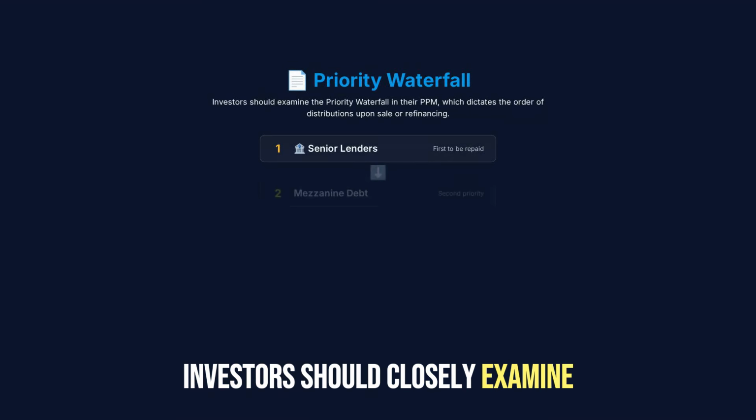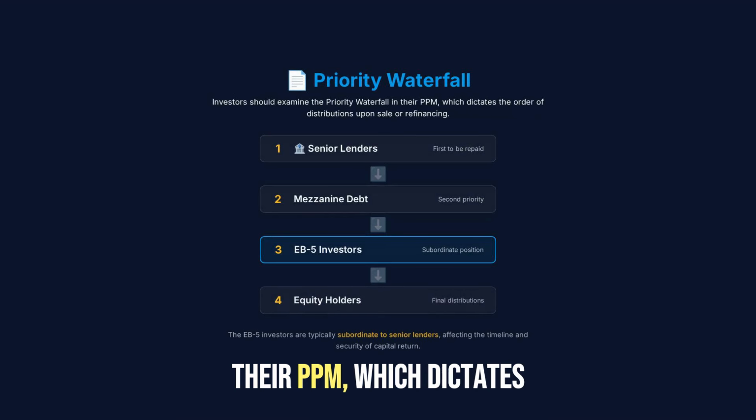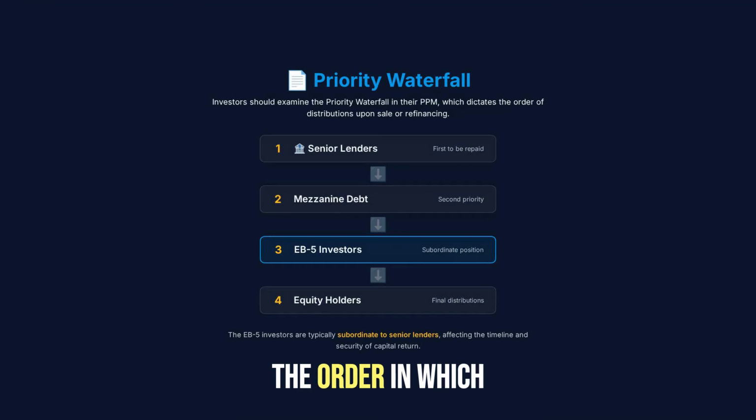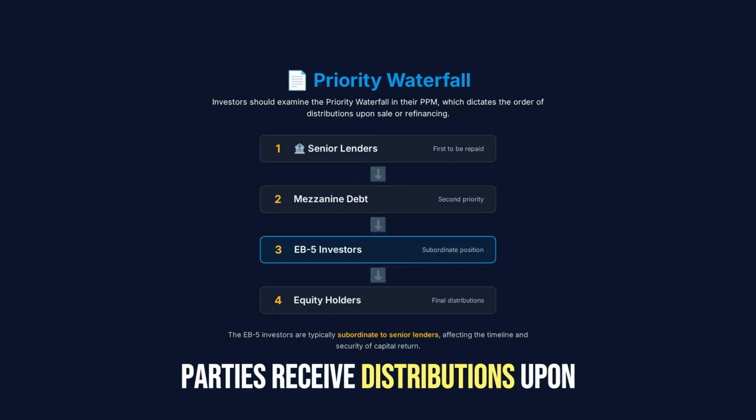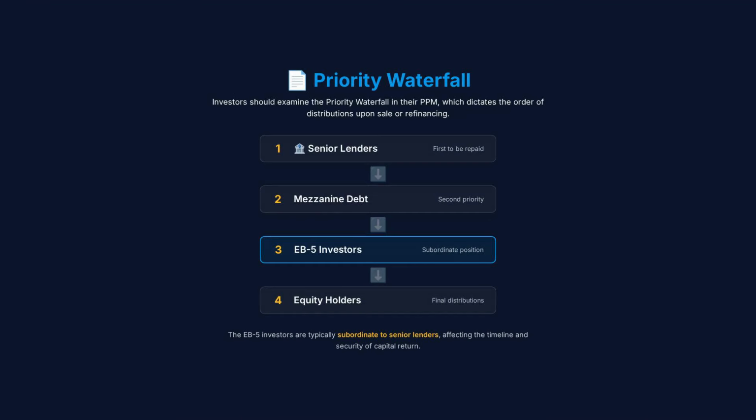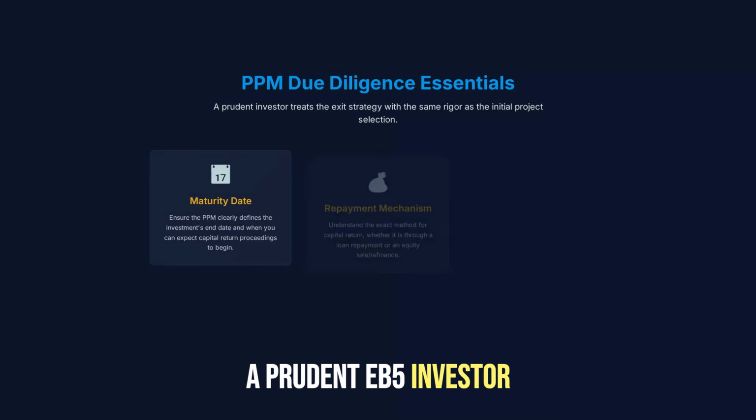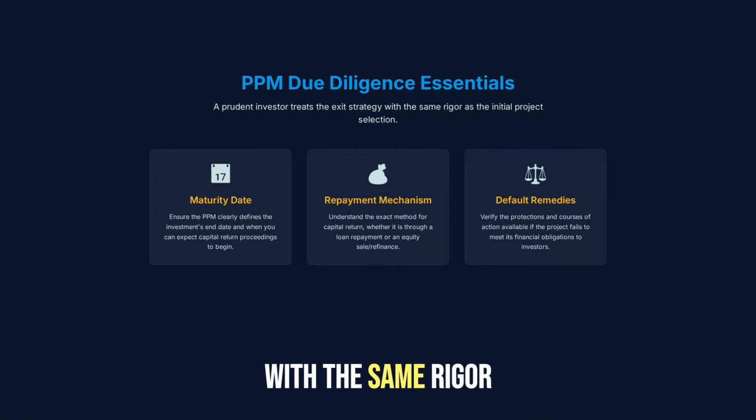Investors should closely examine the priority waterfall in their PPM, which dictates the order in which parties receive distributions upon sale or refinancing. The EB-5 investors are typically subordinate to senior lenders. A prudent EB-5 investor treats the exit strategy with the same rigor as the initial project selection.